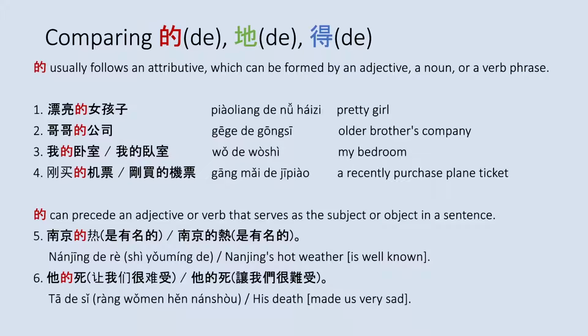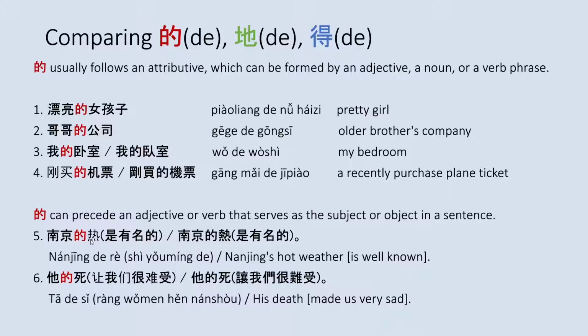The can precede an adjective or verb that serves as the subject or object in a sentence. For example 5, you can say 南京的热是有名的, or you can just say 南京的热. And this is possible because 热, which comes after the, is the subject of the sentence.